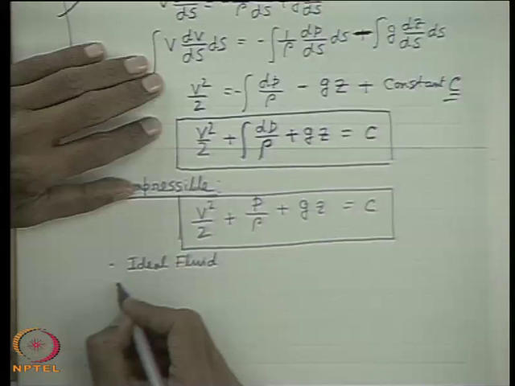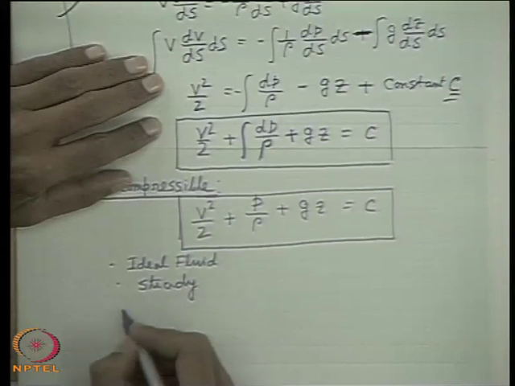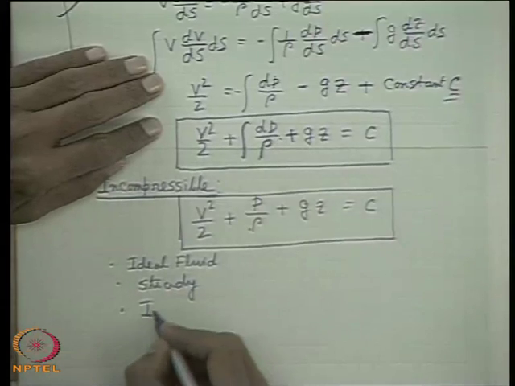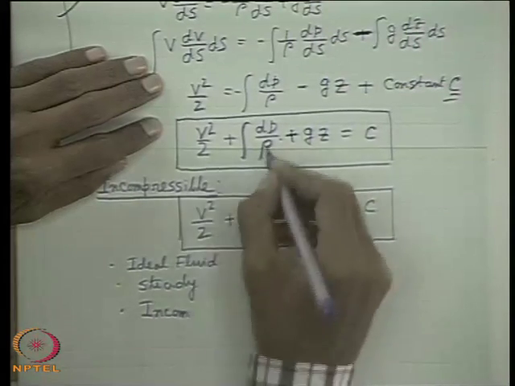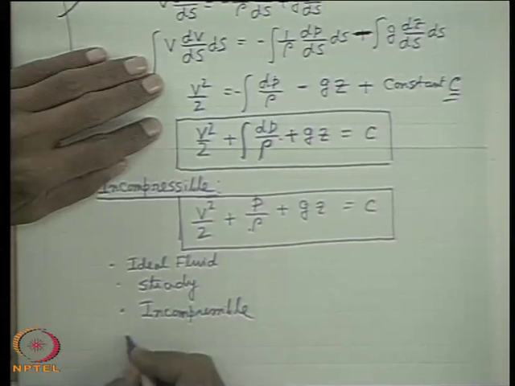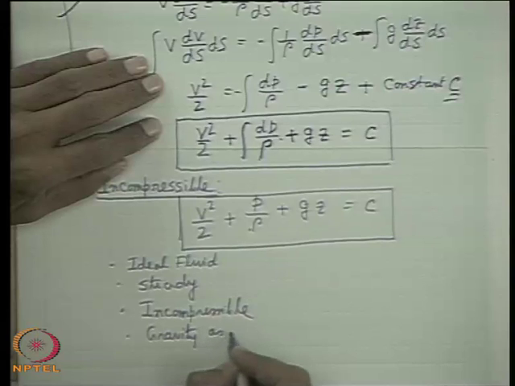Next assumption is steady. Next assumption is incompressible for this form, not for the earlier form. So if we refer to this form, incompressibility will not come in. And the fourth assumption is gravity as the only body force.